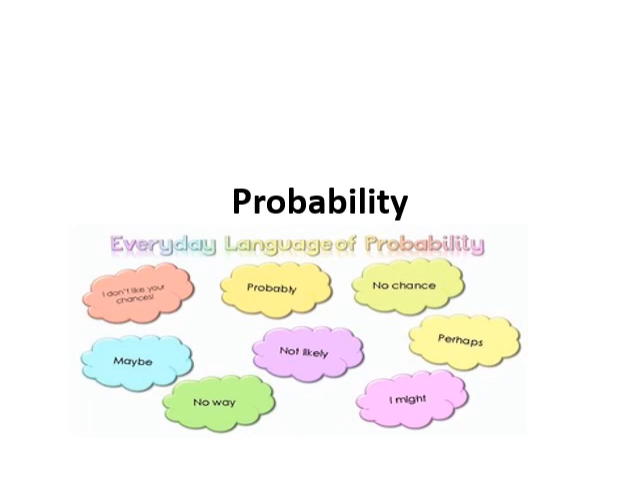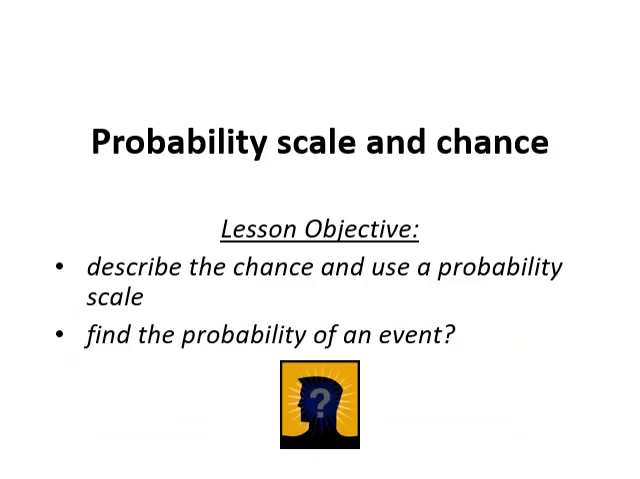Today, we are going to learn about probability. The lesson objectives are to describe the chance and use a probability scale. Also to find the probability of an event.